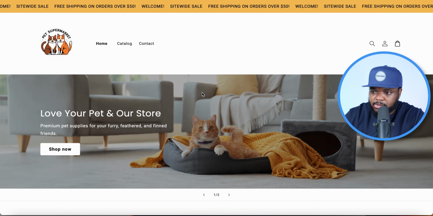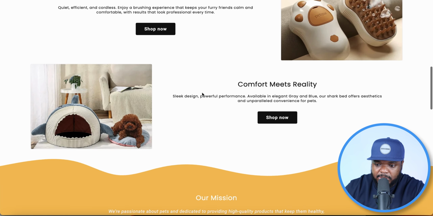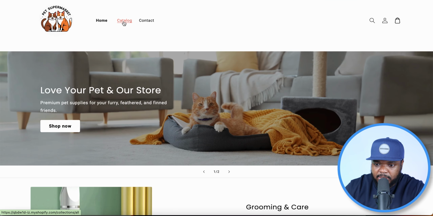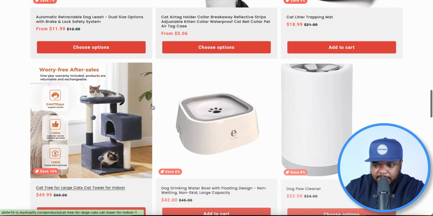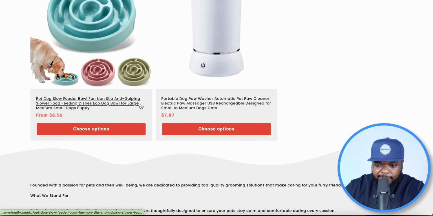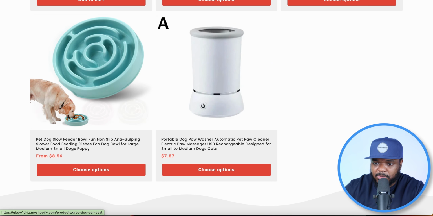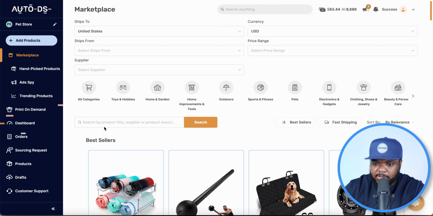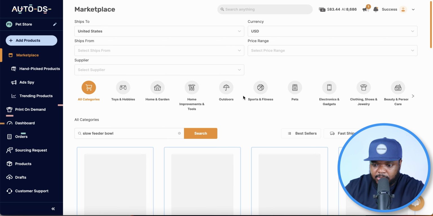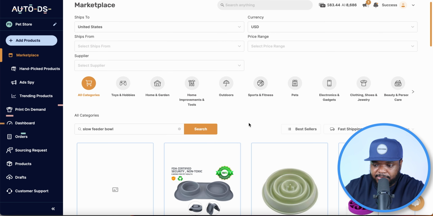And just to quickly show you the pet store that I was able to build, which is this one over here, I'm just going to click into catalog, scroll down, and the slow feeder bowl that I was able to add to this store can be seen over here. The way that I added this slow feeder bowl to this store was with the help of AutoDS, because if I come over to their marketplace and type in slow, we're going to be able to see all of these different results.